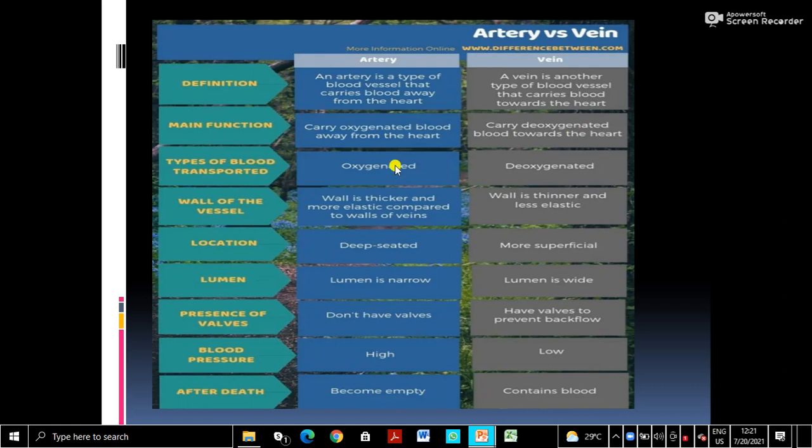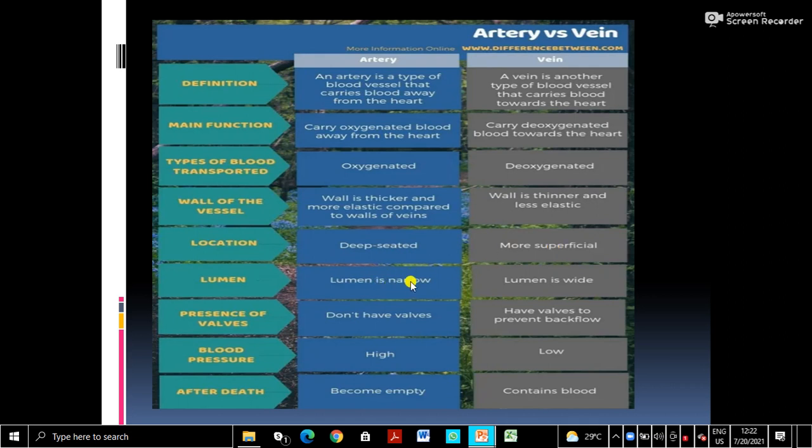Then type of blood transport: oxygenated blood in arteries, and deoxygenated blood in veins. Remember, pulmonary artery and pulmonary veins are exceptions. Then the wall is thicker and more elastic compared to the walls of the veins. Here the vein wall is thinner and less elastic. Location: arteries are deep seated, so we cannot see them except in very specific places, but veins are more superficial. You can see the blue colored veins in different parts of the body, just underneath the skin.